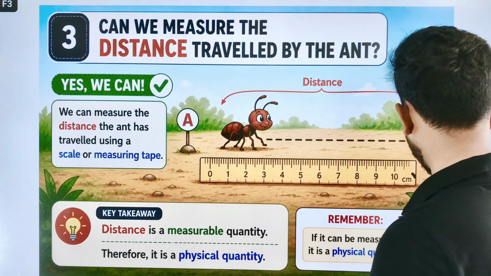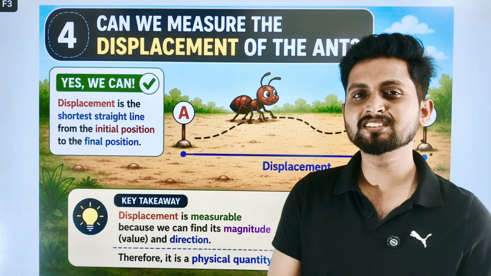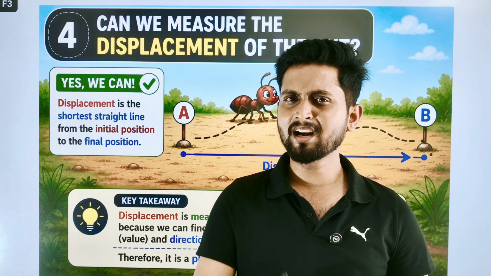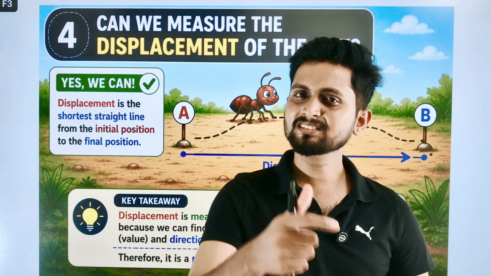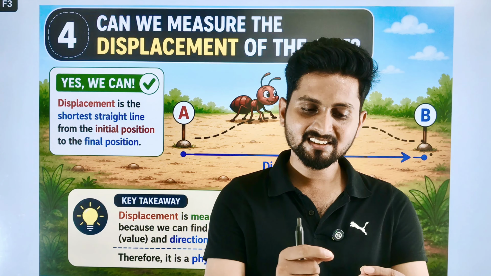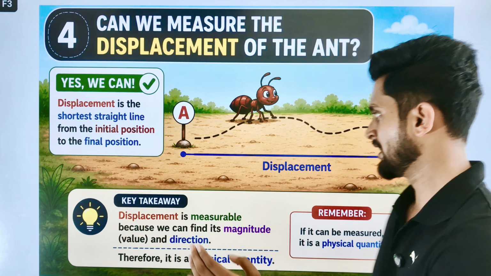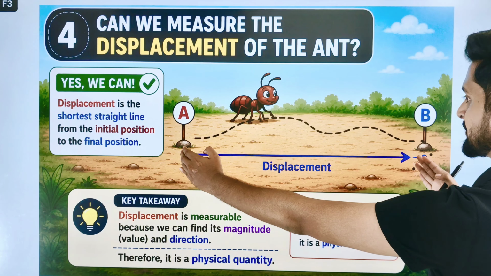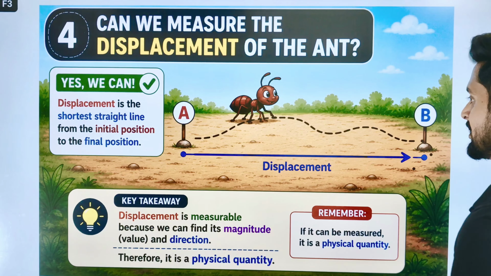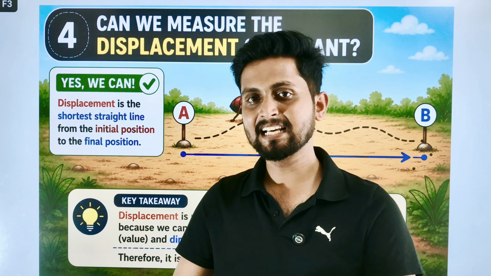And the next question is, are you able to measure its displacement? Displacement measure ಮಾಡಕ್ ಆಗ್ತದ ಅಂತ ಪ್ರಶ್ನೆ. What is the definition of displacement? It is the shortest distance between initial and the final position. Yes, we can measure that. So displacement is also a physical quantity.